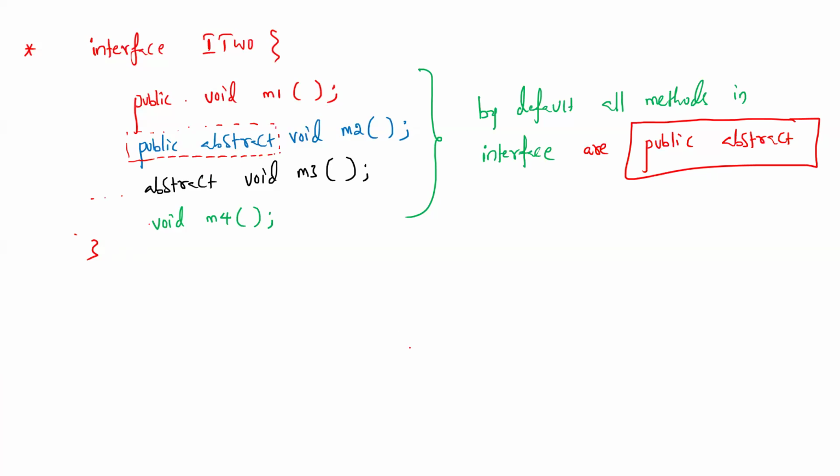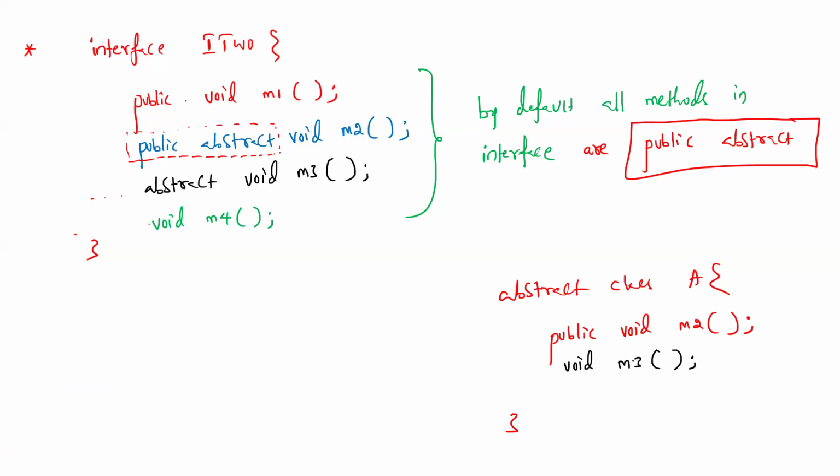For example, abstract class A with public void m2, is that correct? And void m3 is incorrect, because in a class either give the body or use the abstract keyword.